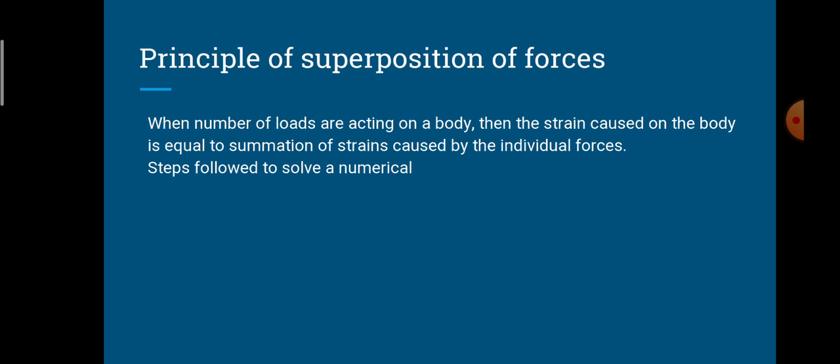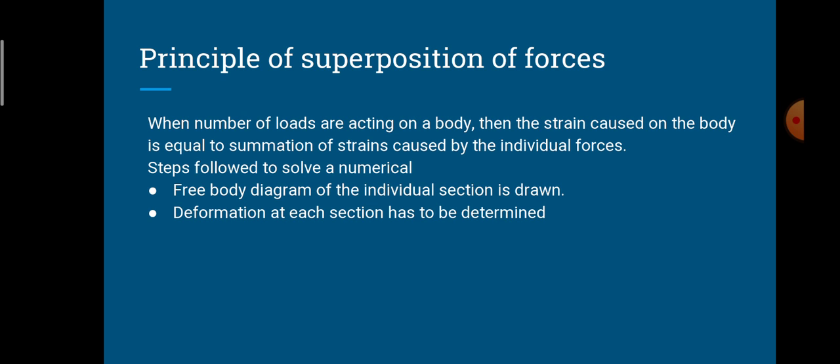In order to find out the deformation effect of the overall forces on an object, some of the steps followed while determining the deformation are: first and foremost, to determine the free body diagram of the individual section, and second, to find out the total deformation of the body, which is equal to the algebraic summation of all the deformations of the individual sections, and we are supposed to calculate the total deformation.